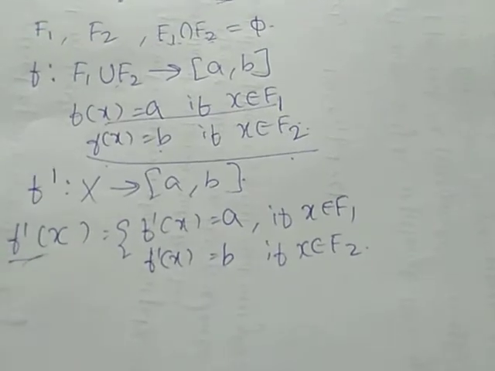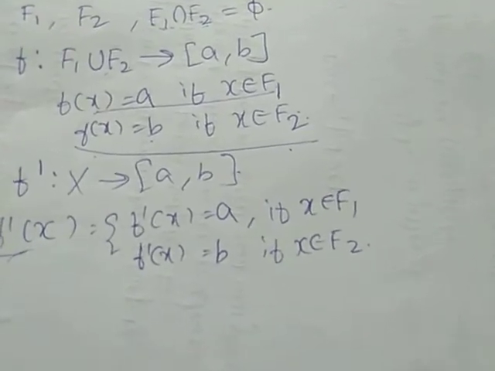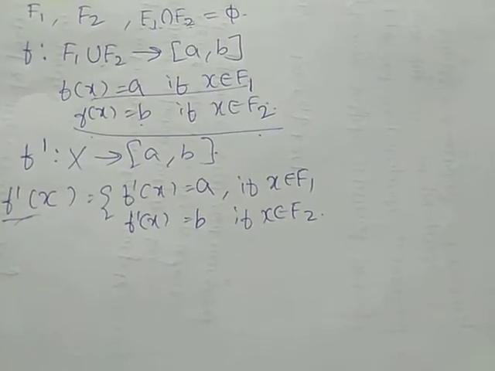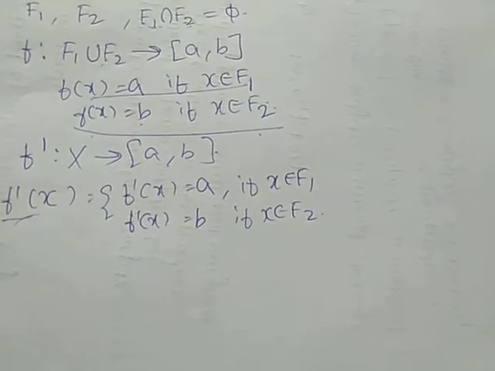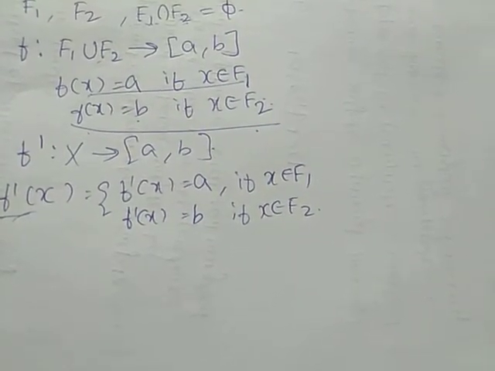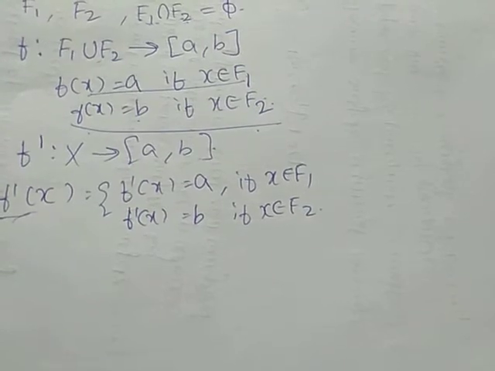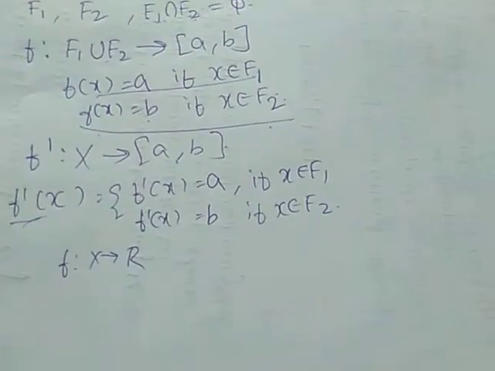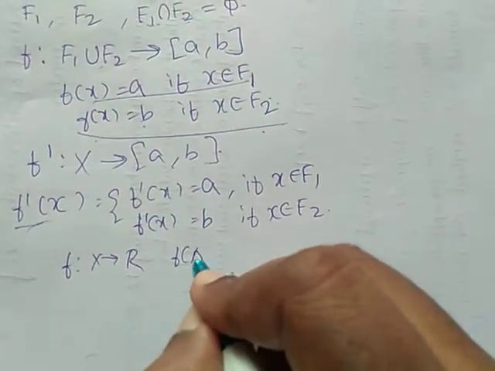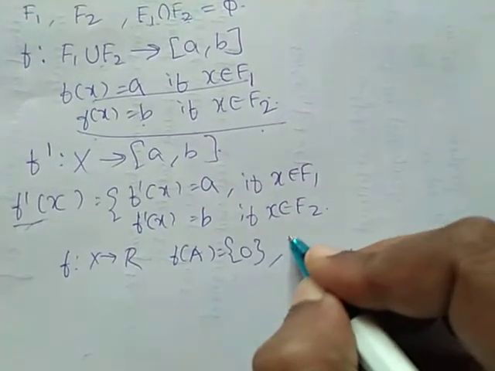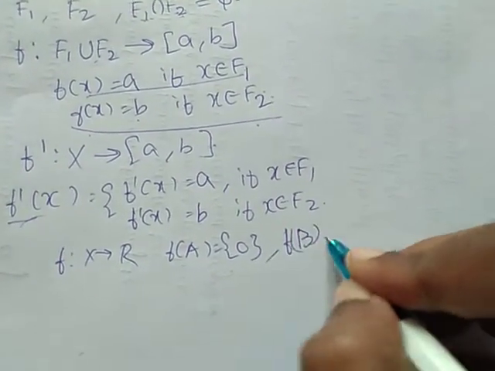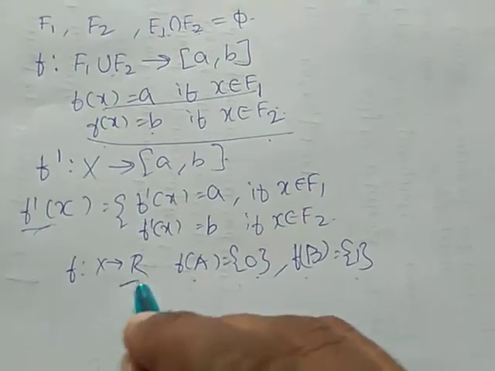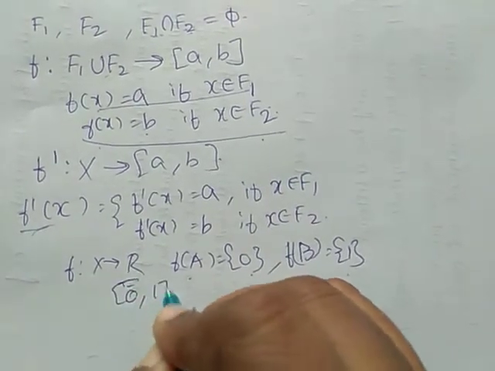So this mapping f' satisfies Urysohn's lemma. What is Urysohn's lemma? A topological space is normal if for two disjoint closed sets A, B subset of X, there exists a continuous function f from X to R such that f(A) = 0 and f(B) = 1, where the range is [0, 1].